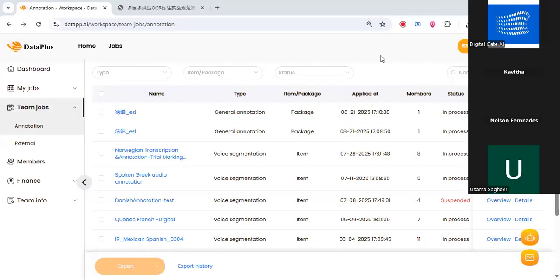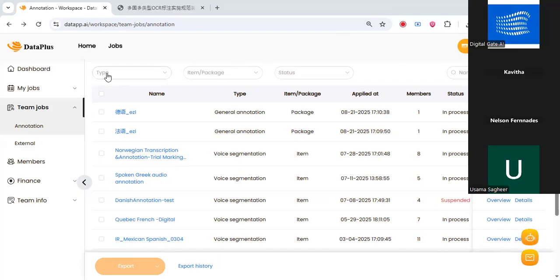And watch it later. So this is the platform. As soon as you log in, the login process is very simple. Your team leaders will have the IDs. They will assign it to you. You have to log in with your ID and password. After login, you have to click on this workspace icon.